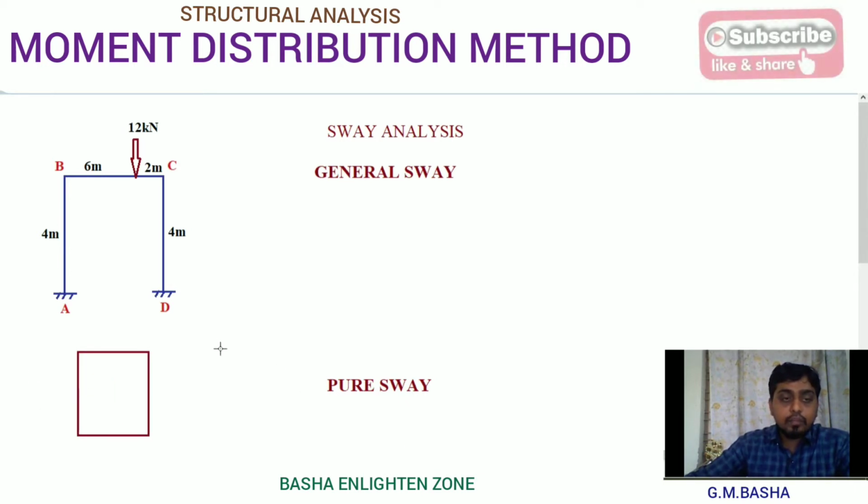So this is a frame. The force is given exactly along the span BC.